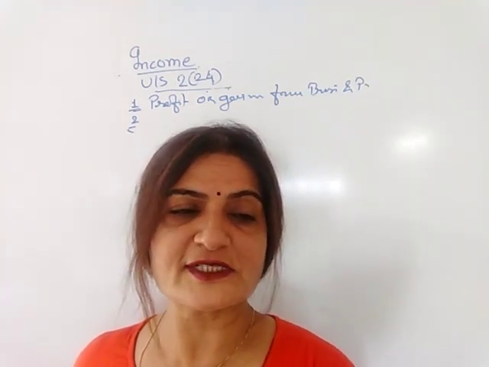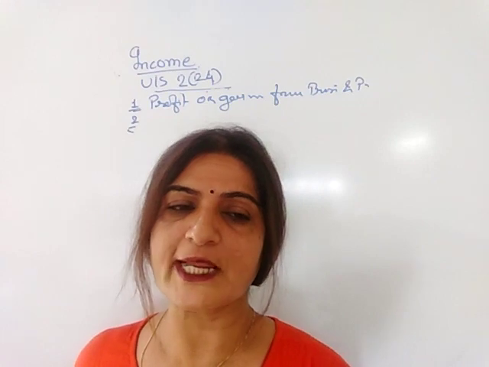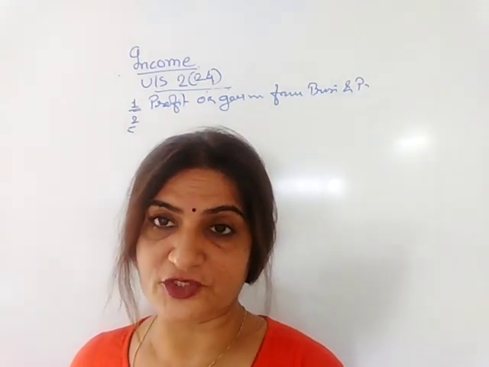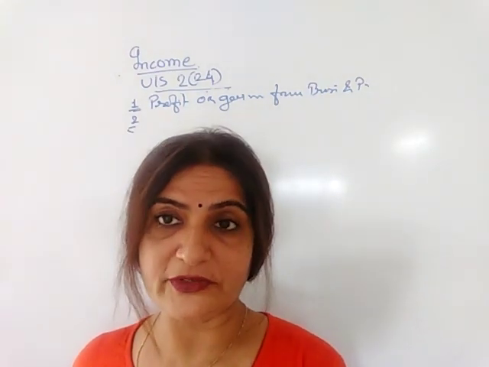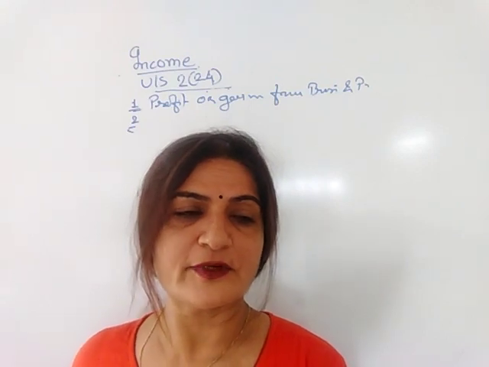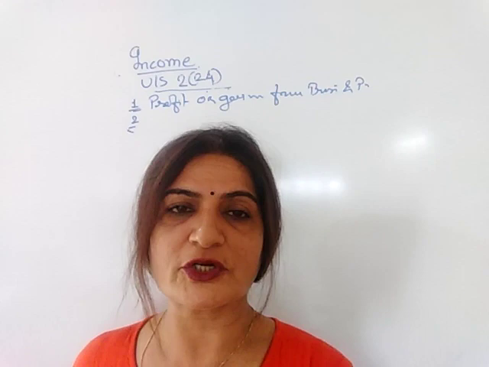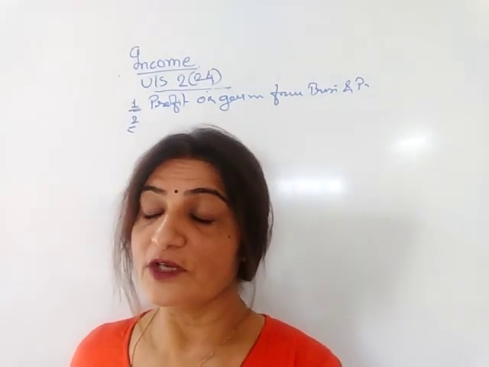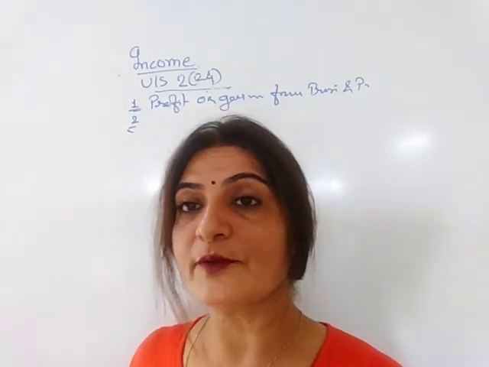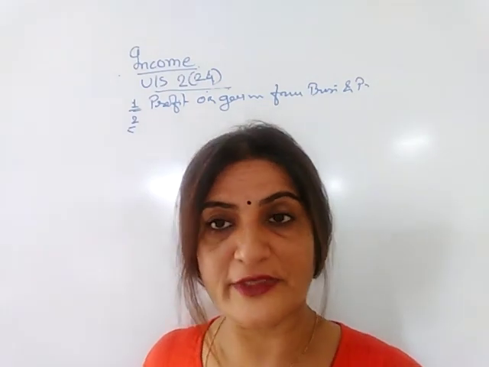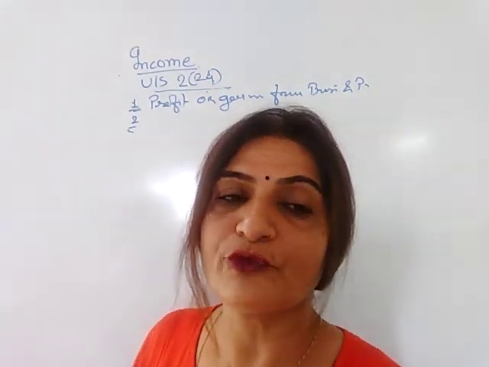Next, the seventh one is an export incentive like duty drawback, cash compensatory support. These all are also considered as income. The eighth one is interest, salary, bonus, commission, remuneration earned by a partner. If any partner earns any type of remuneration or commission, then it is considered as income for him.